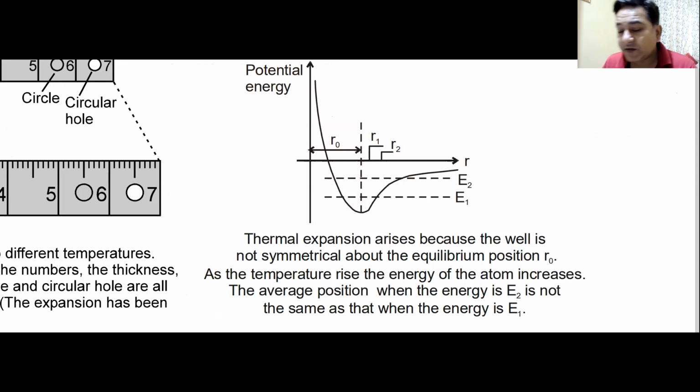So this is the curve that we are talking about, that is responsible for the phenomenon of thermal expansion. This is the curve, as you can see. I hope you have seen this curve before. Yes, sir. Potential energy and distance. At one particular distance, the potential energy is minimum. That is the normal distance between the atoms.